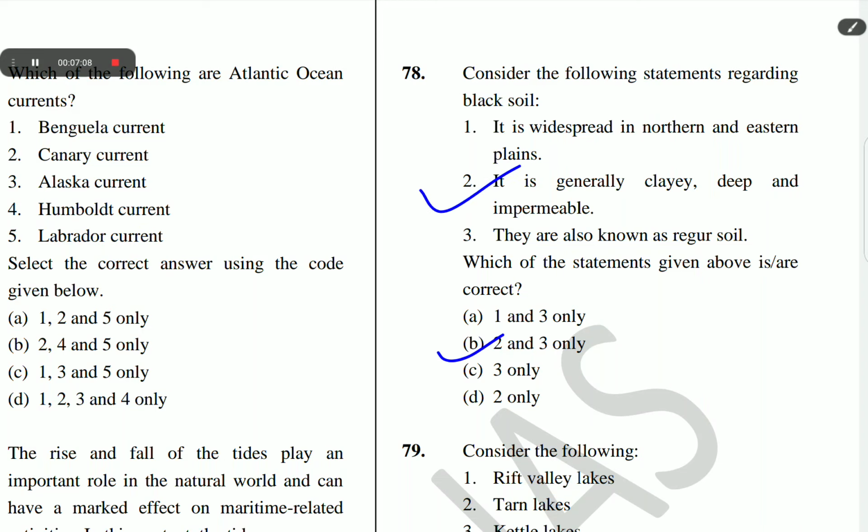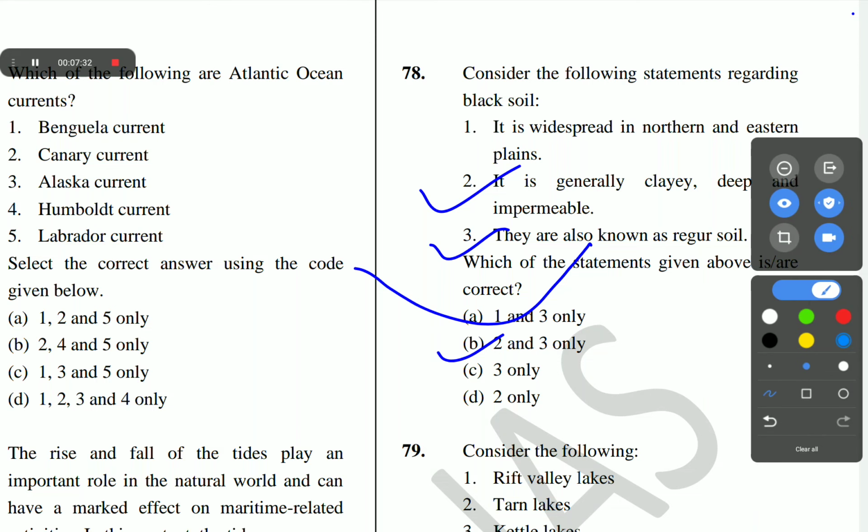In the upper reaches of Godavari and Krishna, in the northwestern part of the Deccan Plateau, the black soil is very deep. These soils are also known as regur soil or the black cotton soil. The next question is question number 79.